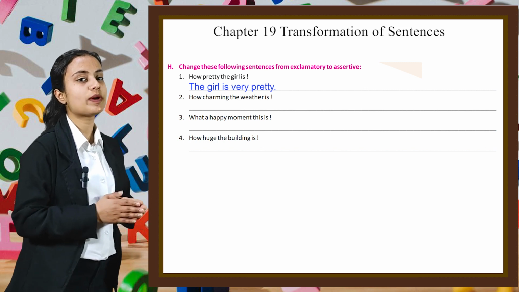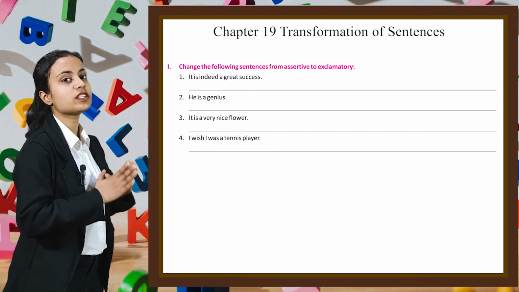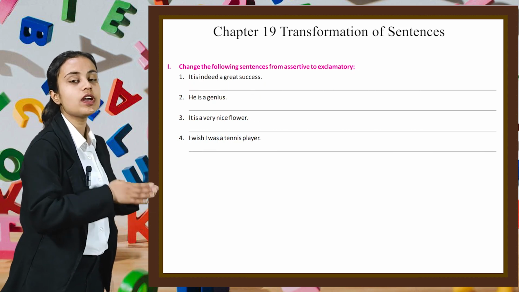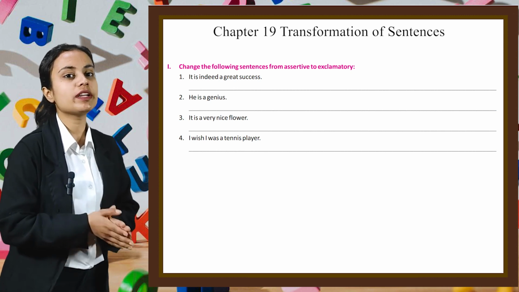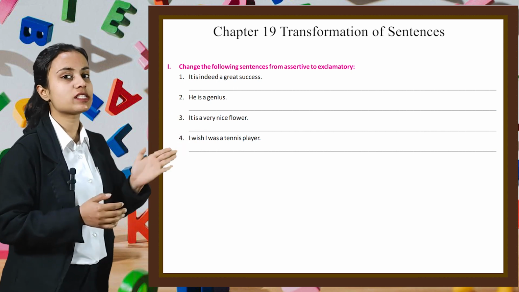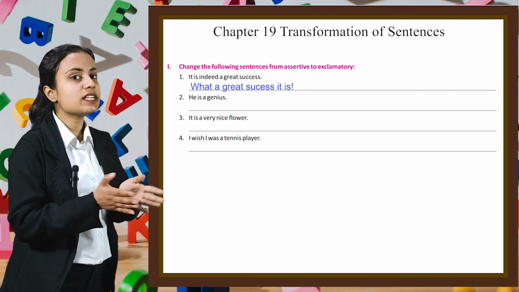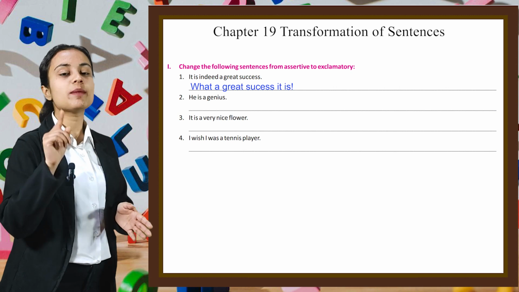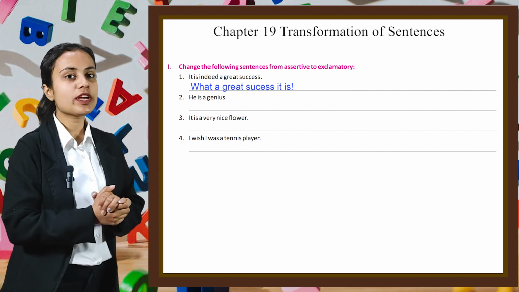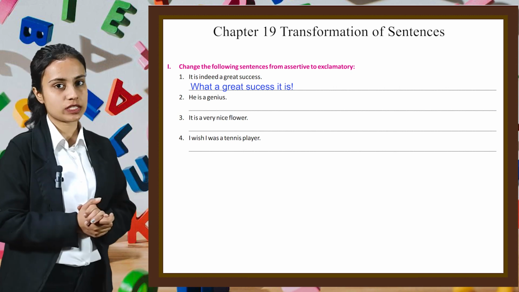Let's move on to the next question. Here we have to change the following sentences from assertive to exclamatory. The first one is, it is indeed a great success. We can rewrite this sentence as, what a great success it is, with an exclamation mark. In this way you have to do the rest of the parts by yourself.